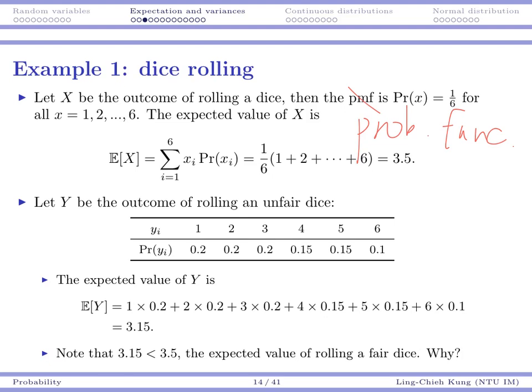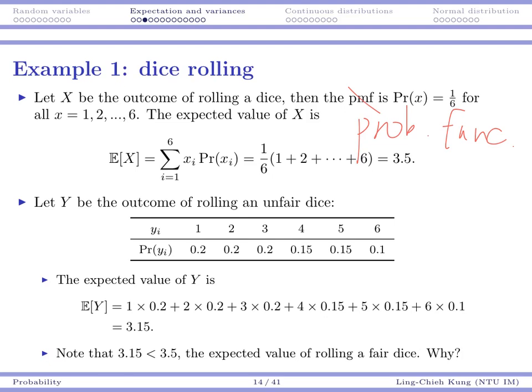And that means if I can only use one fixed number to express capital X, I'm going to call it 3.5 because it lies at the middle of all the values. If I have an unfair dice like this, I still have 1, 2, 3, 4, 5, 6, but small values have higher probabilities to occur.